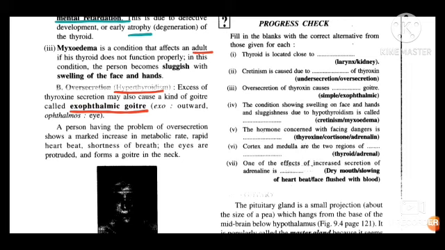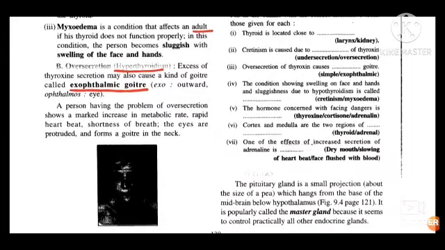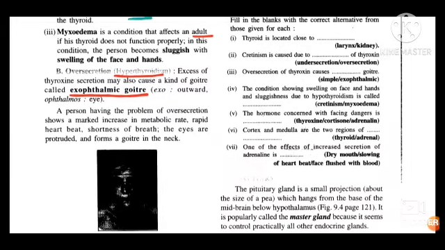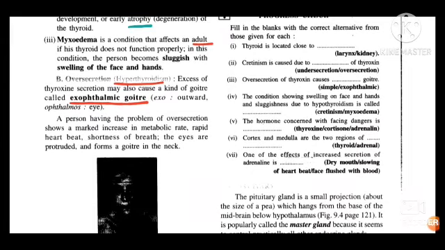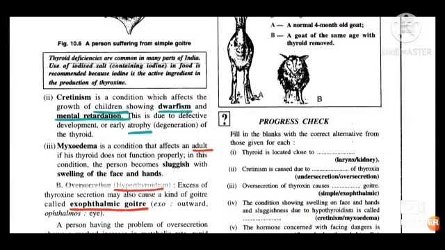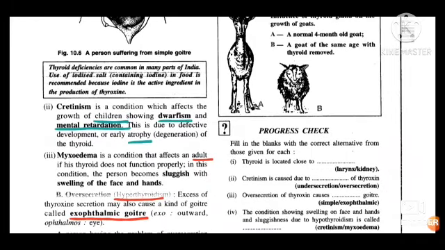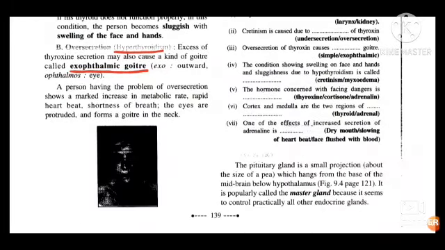In this case, a condition called exophthalmic goiter occurs. That is, excess of thyroxine secretion may also cause an advanced stage of goiter. One is simple goiter, and the advanced stage is called exophthalmic goiter. The symptoms are a marked increase in metabolic rate, rapid heartbeat, shortness of breath, eyes protruded, and a goiter in the neck. Clear? So you can see here in the functions.